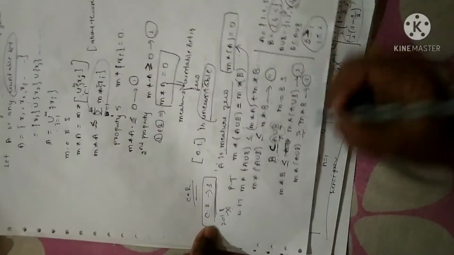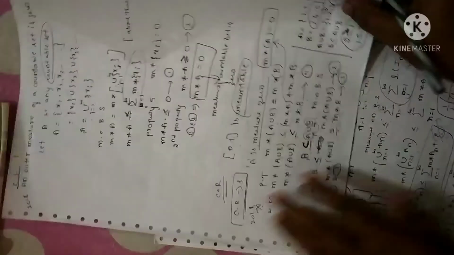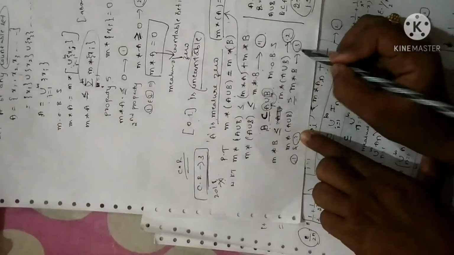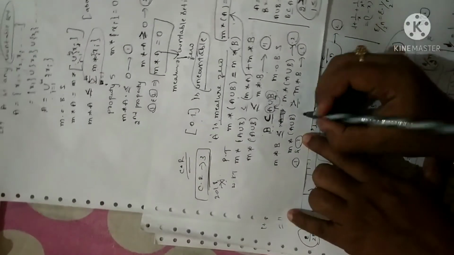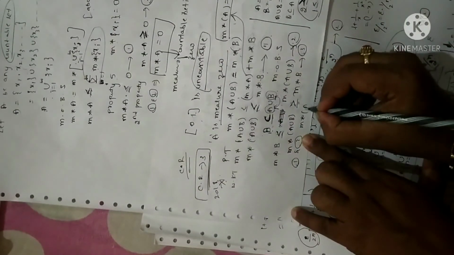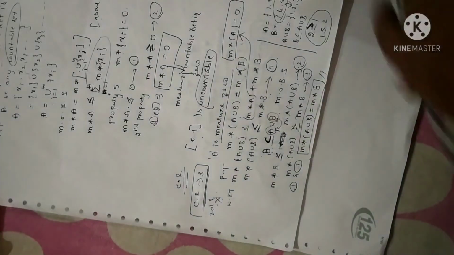Now look at equations 1 and 3. What it says, from equations 1 and 3, both are equal, right? One with less than or equal to, another with greater than or equal to. Therefore, I can write the measure of A union B is equal to M star of B. Hence the proof.